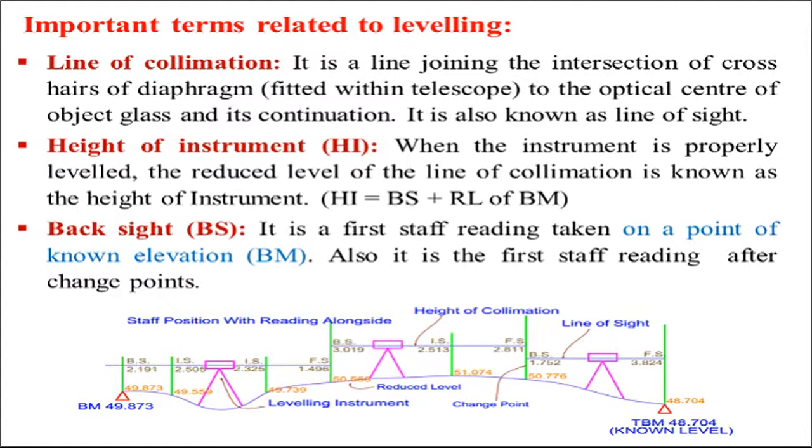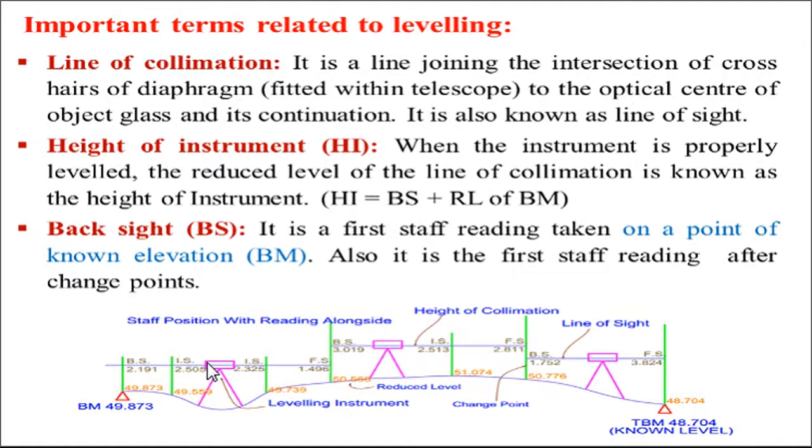For example, suppose this is the dumpy level. The line joining the intersection of crosshairs, which are generally provided over here near the eyepiece, to the optical center of the object glass, which is generally provided over here. That line passing through these two is called the line of collimation.